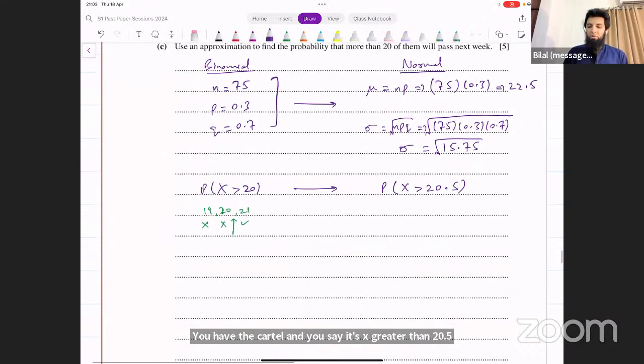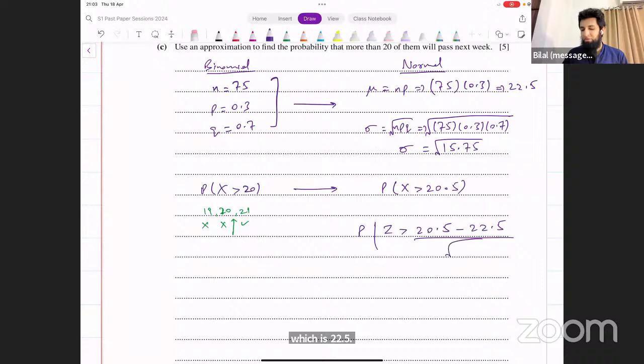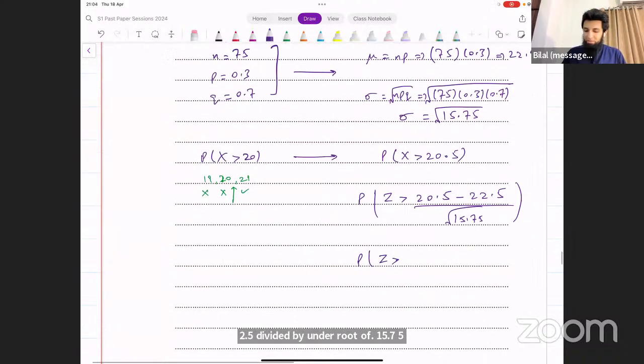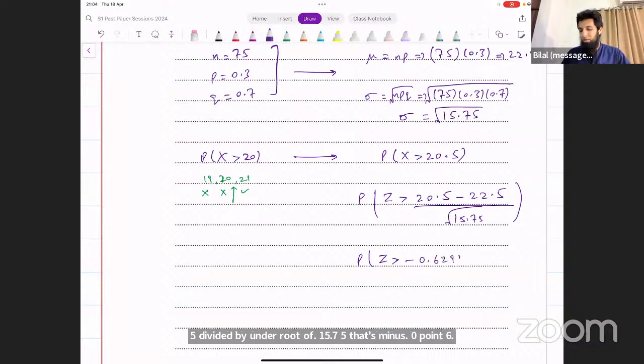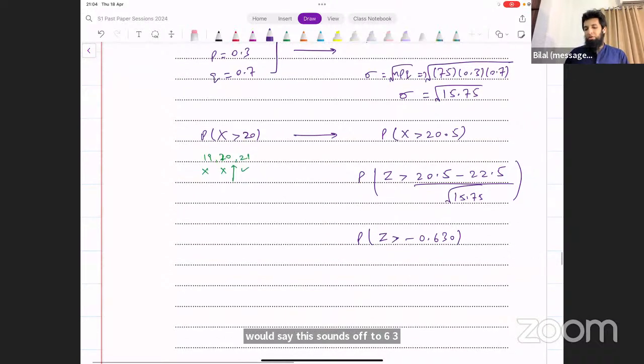Now you apply simple normal distribution. You've got everything that you need. You convert it to z first of all, so it becomes z greater than 20.5 minus the mean, which is 22.5, divided by the standard deviation, the square root of 15.75. You can see what this turns out to be. That's the probability of z greater than 2.5 divided by the square root of 15.75. That's minus 0.6299. Z values in the table are to 3 decimal places, so you would say this rounds off to 630. Now you need to find this from the table.